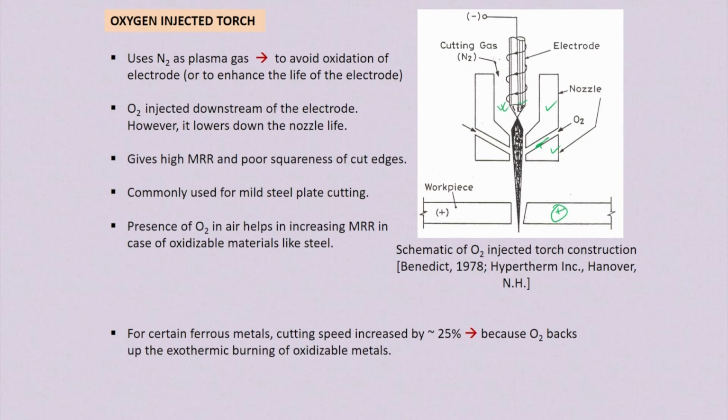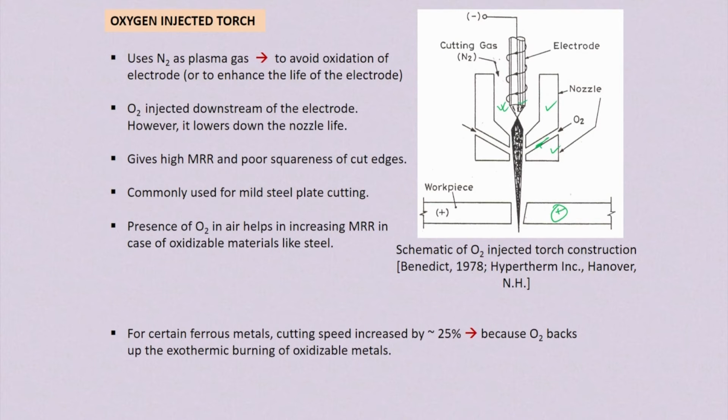The oxygen injected torch uses nitrogen as the plasma gas to avoid oxidation of the electrode and enhance the life of the electrode. Nitrogen is used because in an air plasma torch, oxygen may be there in the compressed air, so it oxidizes the electrode.